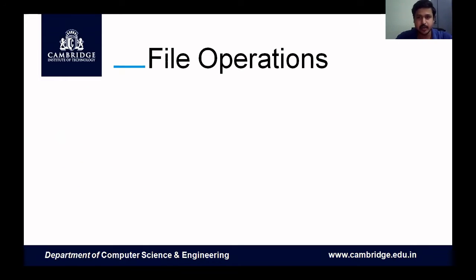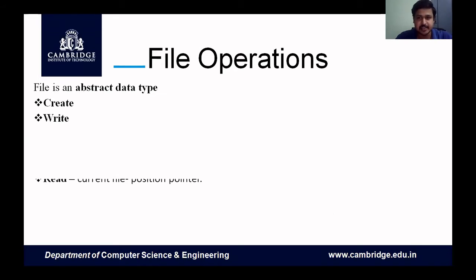Now we'll move on to the next concept, file operations. The first thing we should know is that a file is an abstract data type. So what is an abstract data type? An abstract data type is a class or a type where a set of operations or methods is defined. That is an abstract data type. We will move on to the operations now.